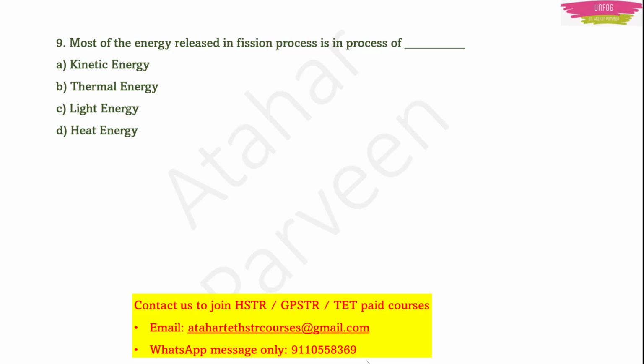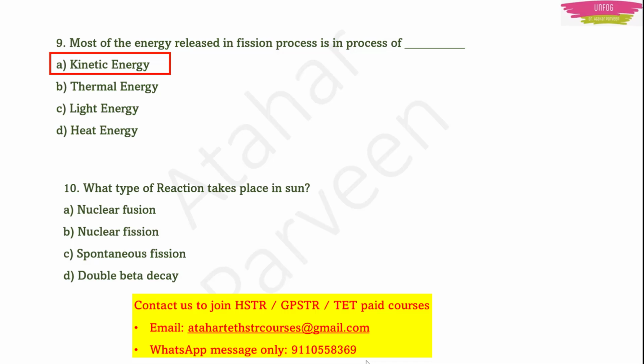Next, question number 9. Most of the energy released in fission process is in the form of, yes, it should be kinetic energy. Why should it be kinetic energy? Because there is some collision, right? If there is some collision, it means the particles are moving, and movement means kinetic energy. Okay.